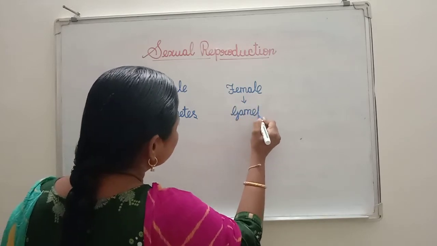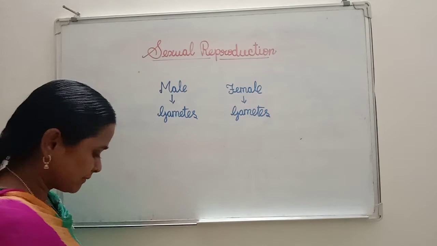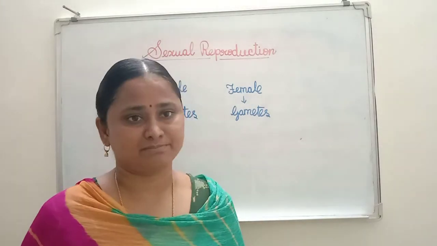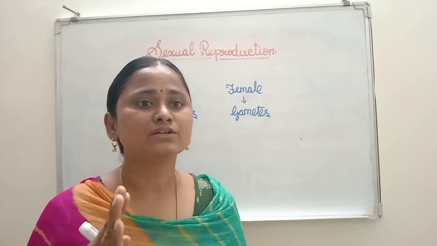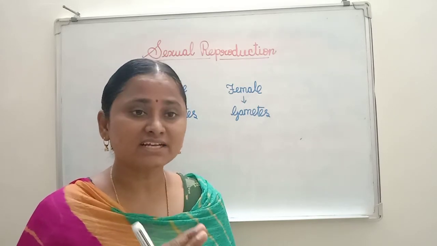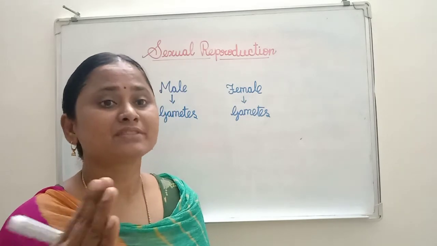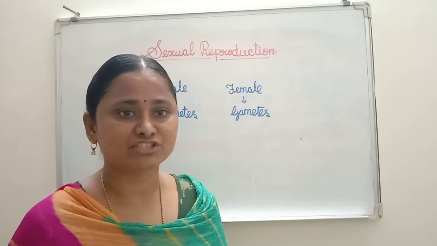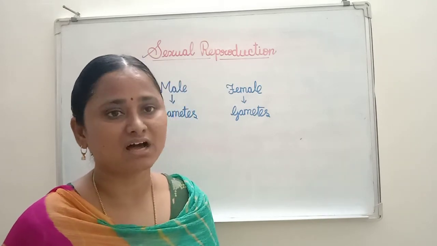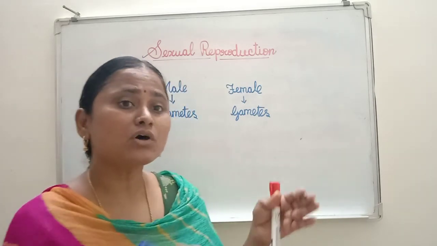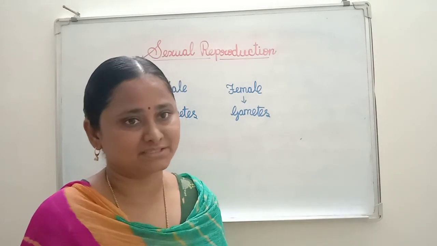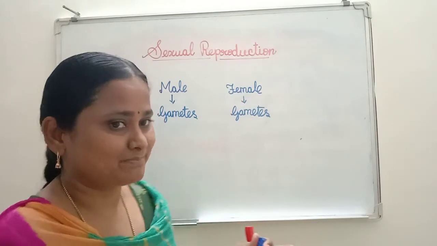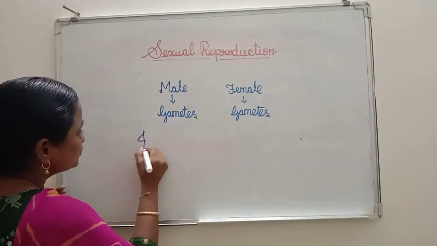When do organisms produce gametes? If the organism attains puberty, which means maturity, only then do the organisms, both male and female, start to produce gametes. Before producing gametes, before puberty, that stage is called the juvenile phase.